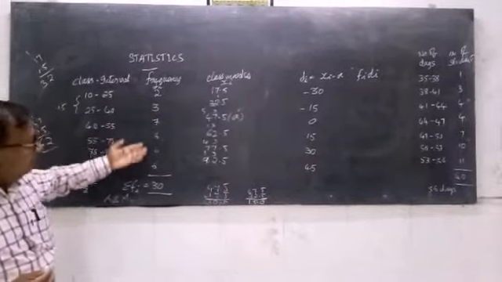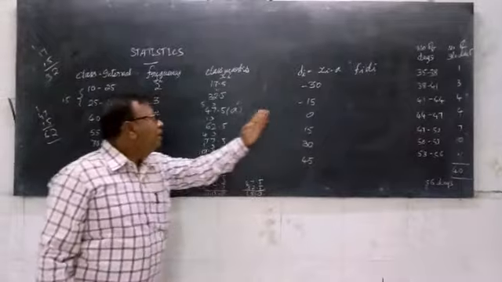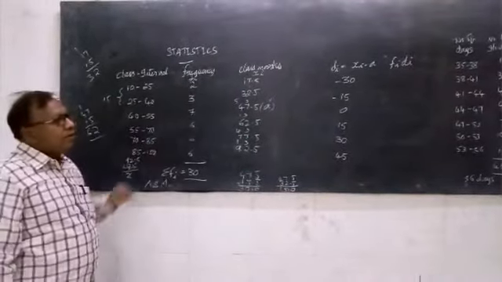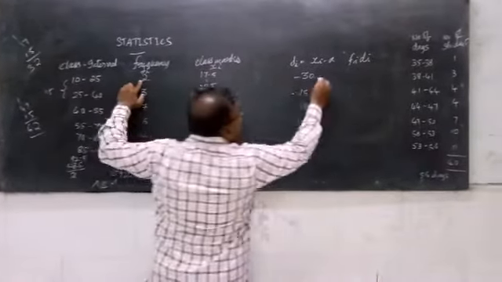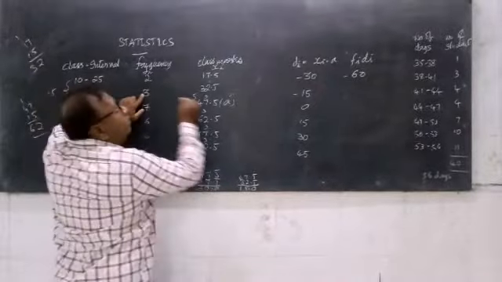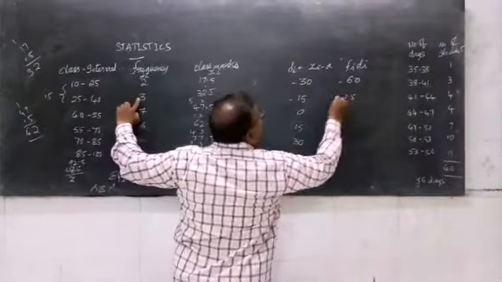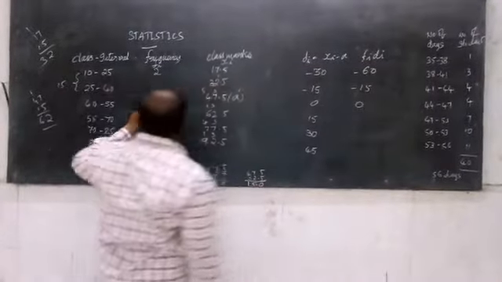Now the last column, you just concentrate. We have the values of fi here, and the values of di here. So multiply one with the other in order to get the last column values. 2 into 30 is simply 60 with a minus sign. Then 3 into 15 is 45 with a minus sign. Then 7 into 0 is simply 0.